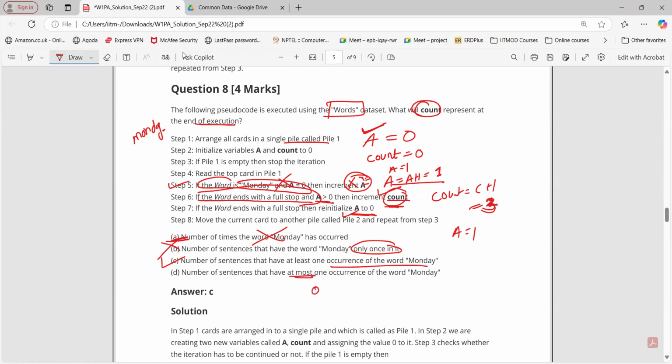At least one occurrence? Yes. At most means what? Either 0 or 1. So no, that is also not true. So only if there is at least one occurrence of Monday will C get incremented, so it represents the number of sentences. At most represents 0 or 1. When I say at most one, it includes 0 or 1, right? Okay, sir. At least one means 1 and greater than 1.